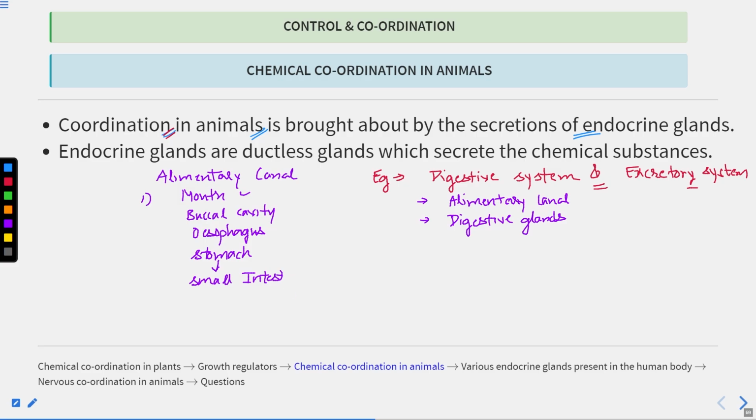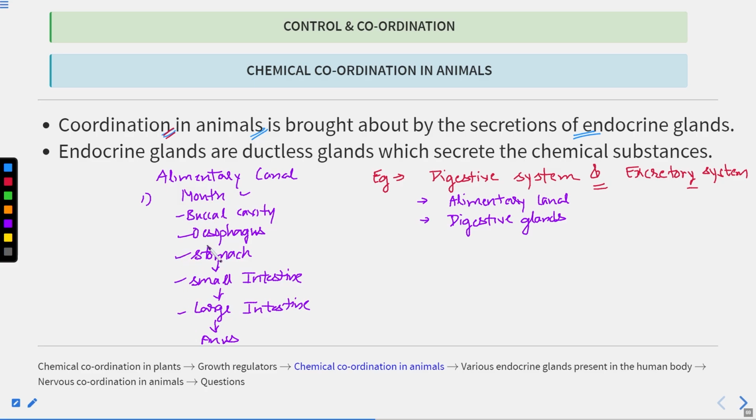Later, from the small intestine, the undigested food enters the large intestine, and then the waste products are eliminated out of the body through the anus. So you can see there is coordination between these organs also: stomach, small intestine, large intestine.